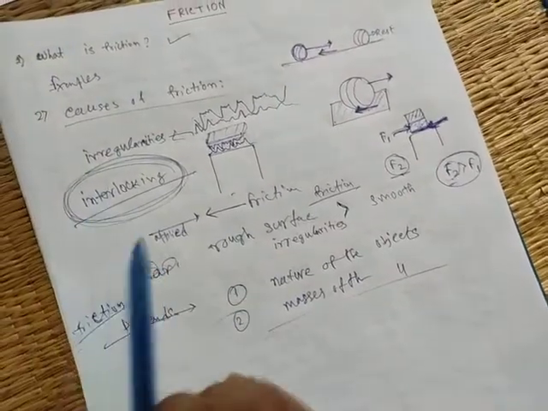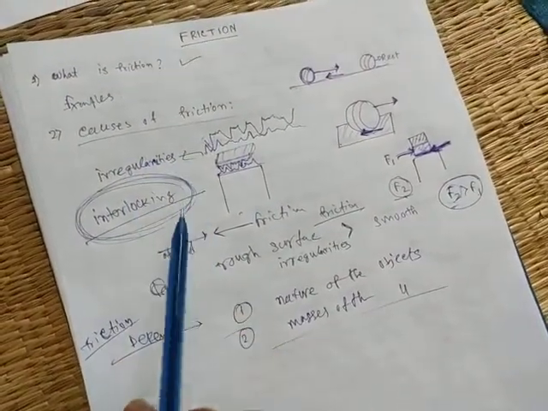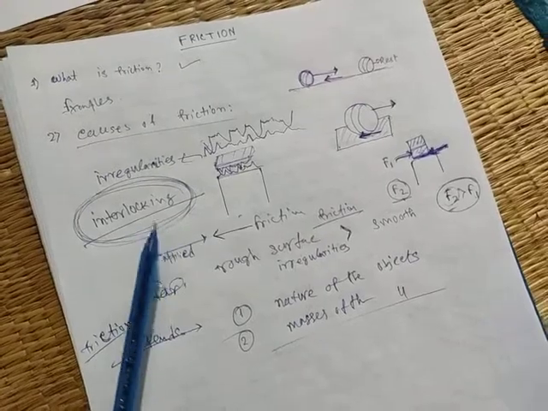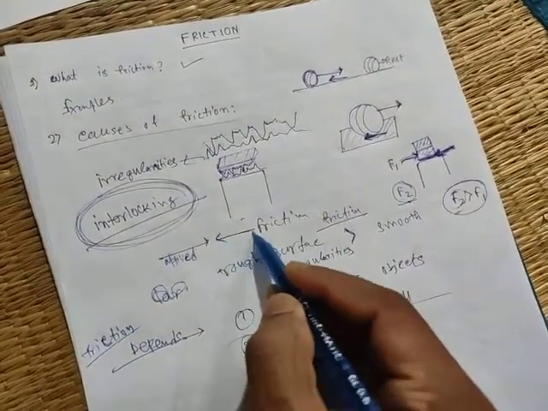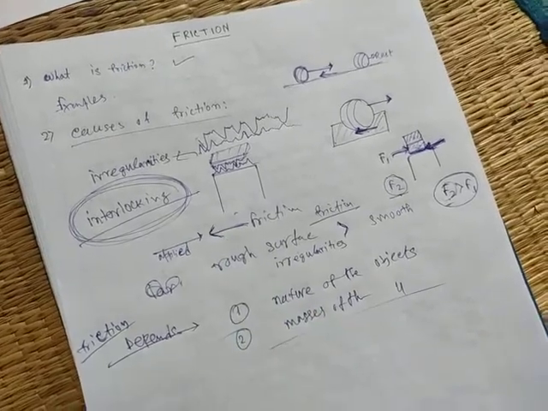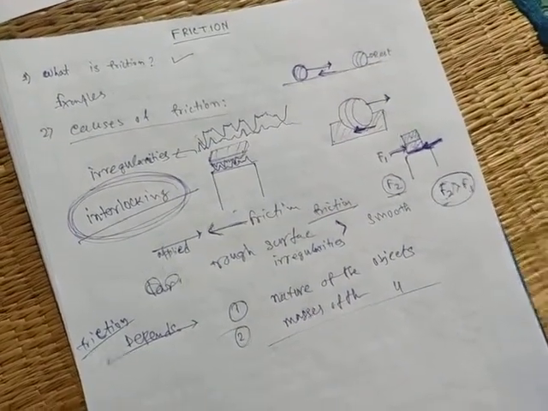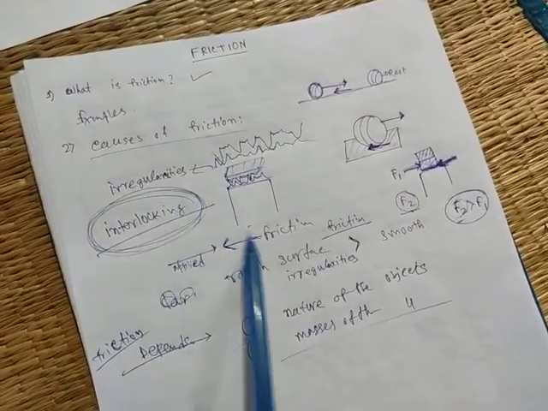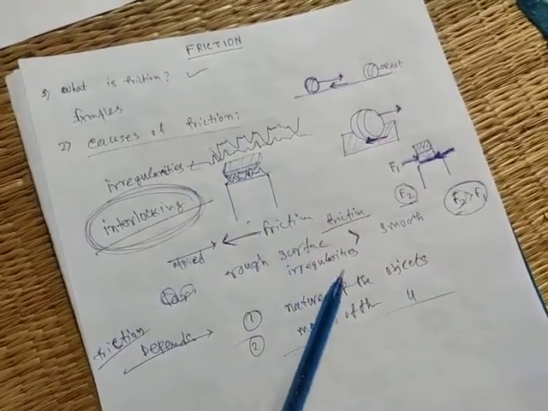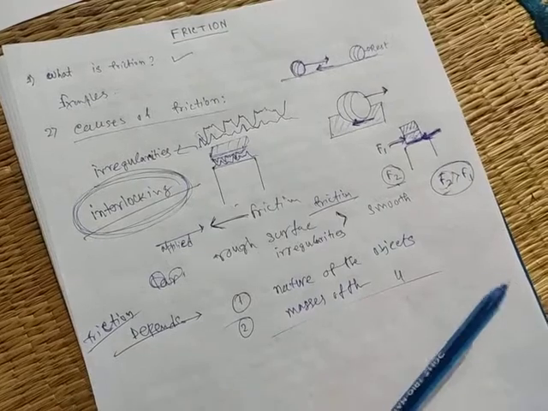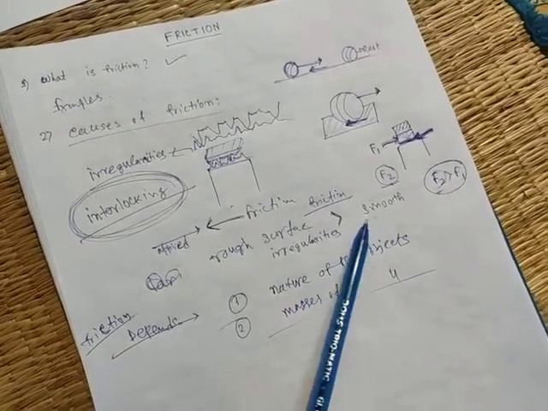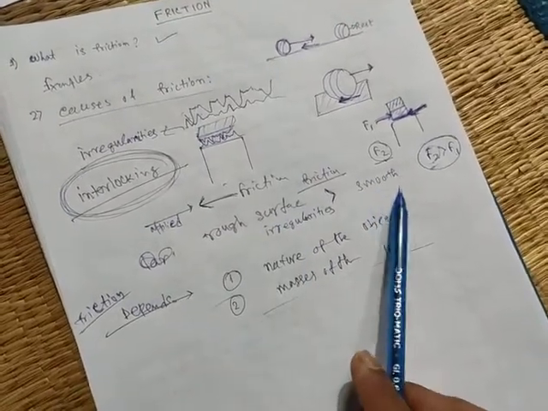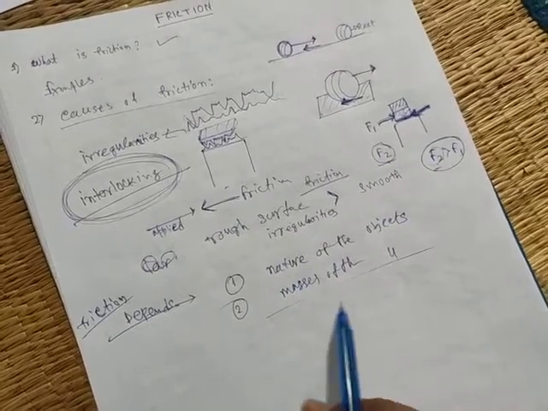Now understand what is the cause of friction? Irregularities. If there are irregularities at the point of contact, they interlock with each other, and if we want to move it, then we have to overcome this interlocking. That means there is an opposite force which tries to oppose the movement of the body. This is called friction. If there are more irregularities, then the friction is greater. For a rough surface, irregularities are greater, and for a smooth surface, irregularities are less, so friction is less. Friction depends on the nature of the object, because a rough surface has greater friction than a smooth surface, and friction also depends on the mass of the object.